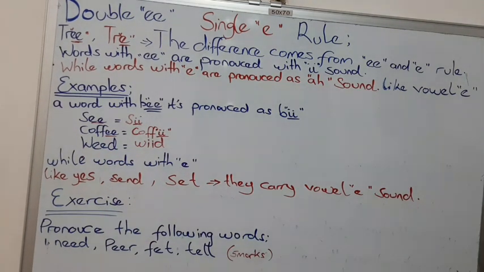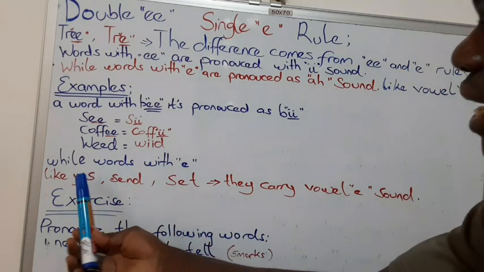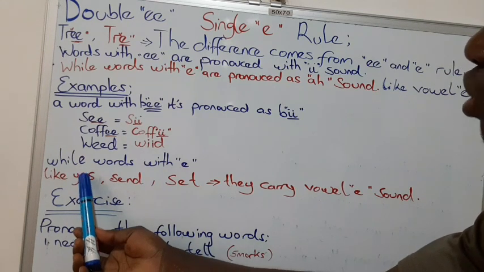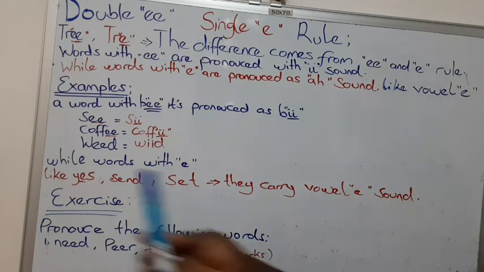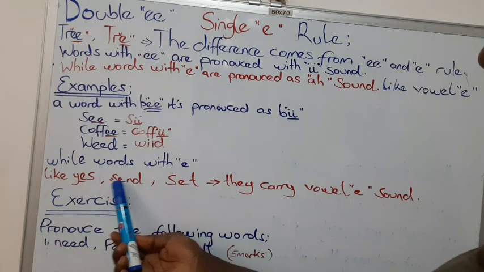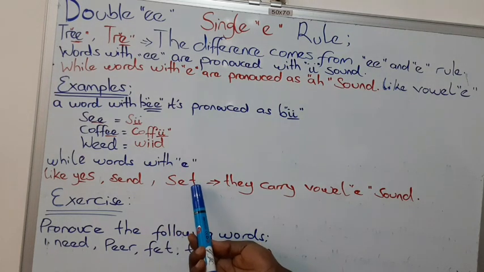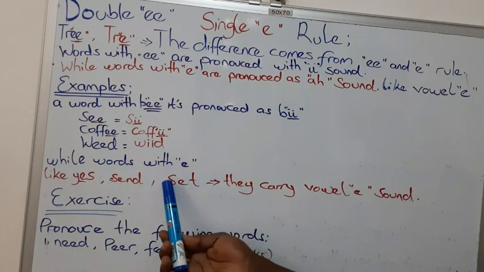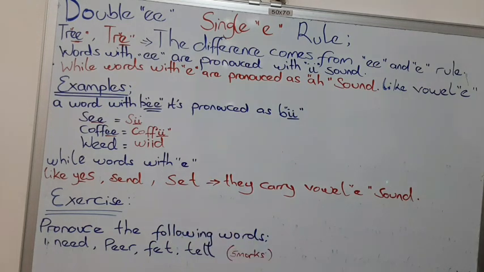Hope we are together. Okay, let's see words with single E. How do we pronounce them? Words with single E, like yes. This is not yees because it is single E. So we're going to say yes because E carries the sound of A. That's why we say yes. Send, single E, send. Set. This is set. If it was double E, we say sit, but set. Hope you understand. Okay, so these words, they carry vowel A sound.